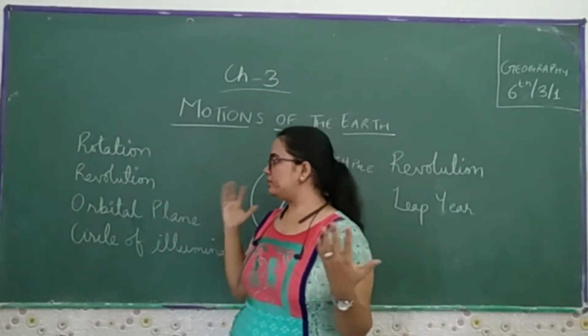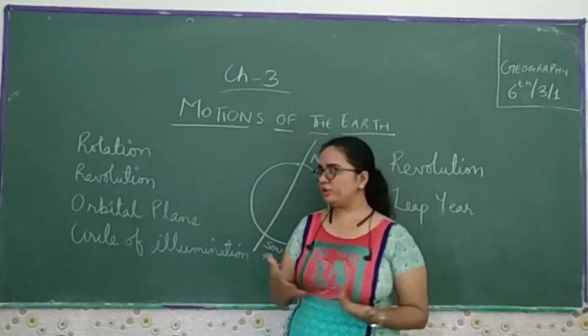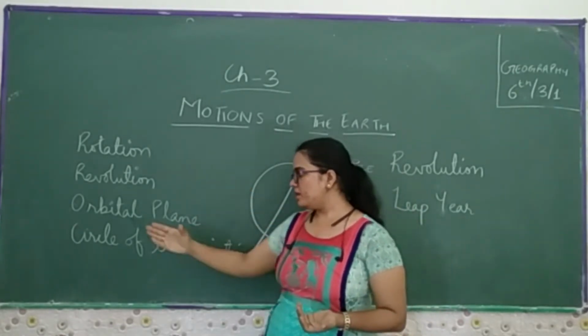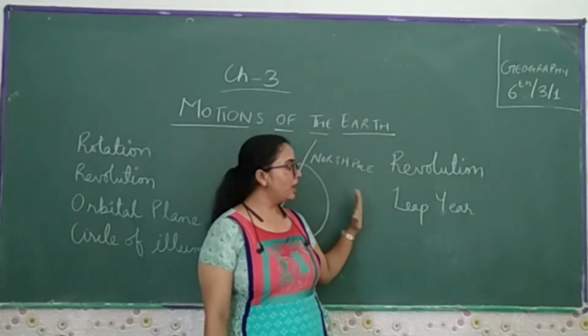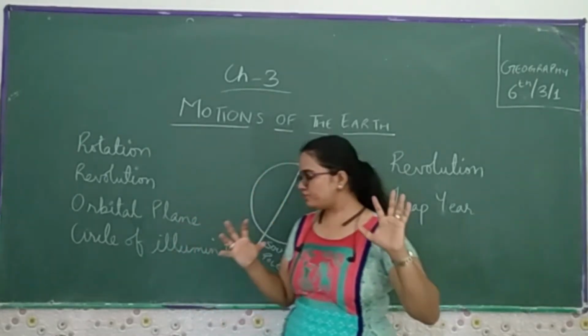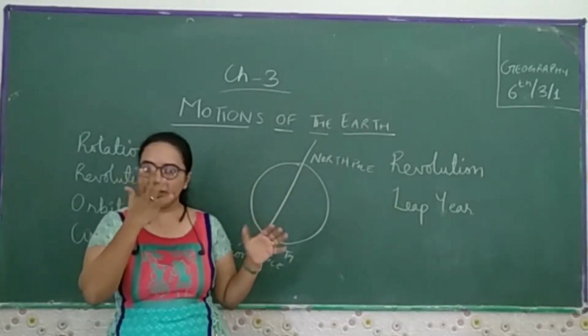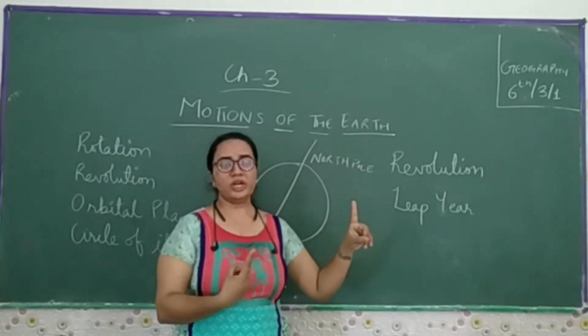In this chapter, in the first segment, we have to cover rotation, revolution, orbital plane, circle of illumination, and the leap year. So it starts from the globe which you have all seen. I showed you in chapter 2 the globe, how it used to rotate on its axis.